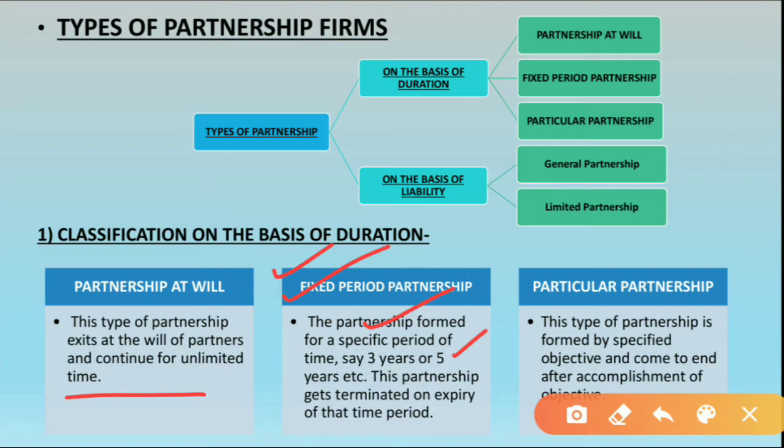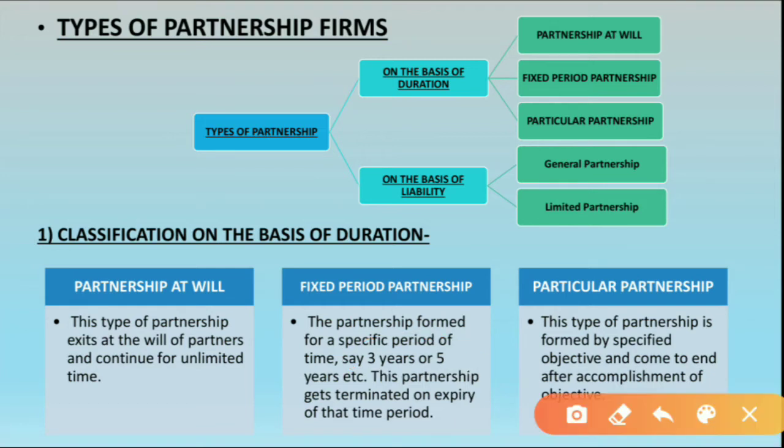And when the time period gets over, see the next line, this partnership gets terminated on expiry of that time period. Means when the time period gets over, then automatically this partnership will come to an end, right? If a partnership firm is built for 3 years, then after 3 years the firm will dissolve and the firm will close down, right?